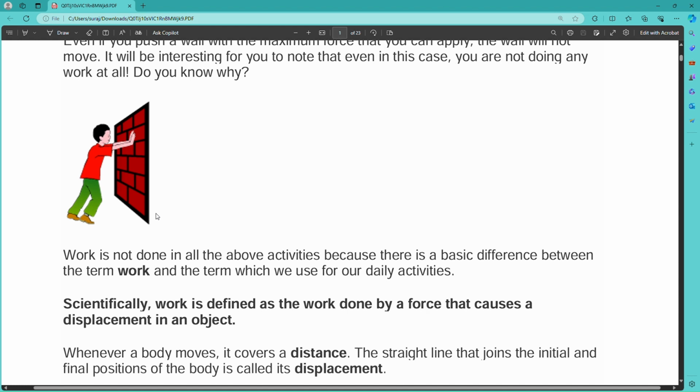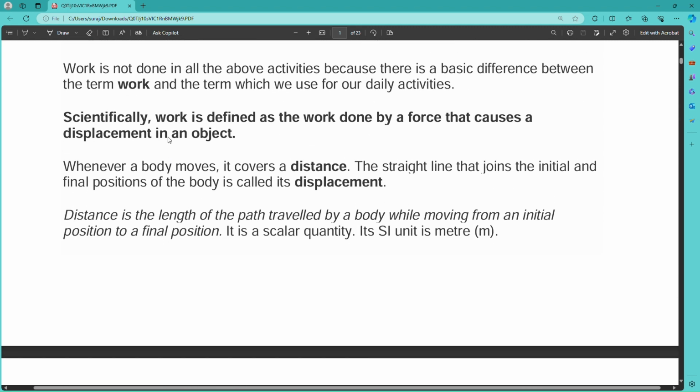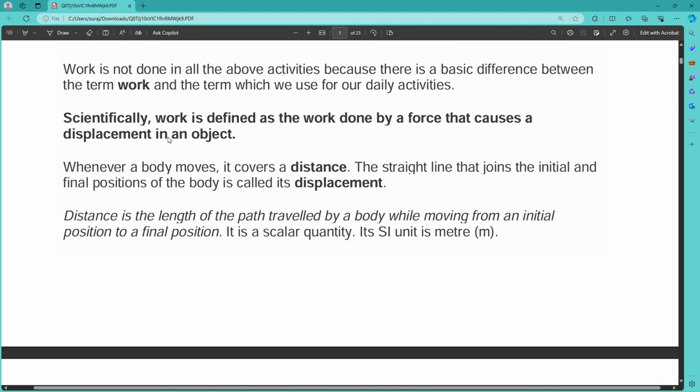So scientifically, work is defined as the work done by a force that causes displacement in an object. Whenever a body moves, it covers some distance. The straight line from the initial position to the final position is called displacement. So distance is a different thing and displacement is a different thing, but the SI unit of distance and displacement are both the same, that is meter.